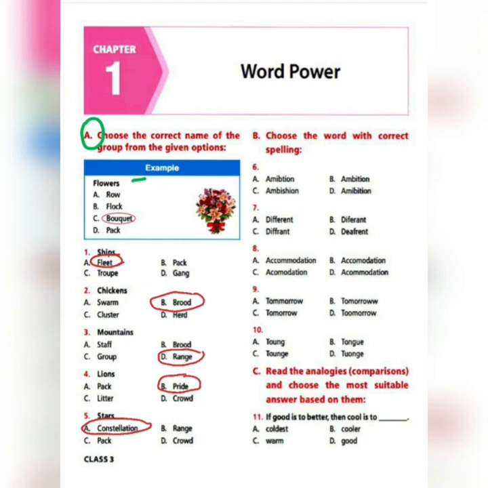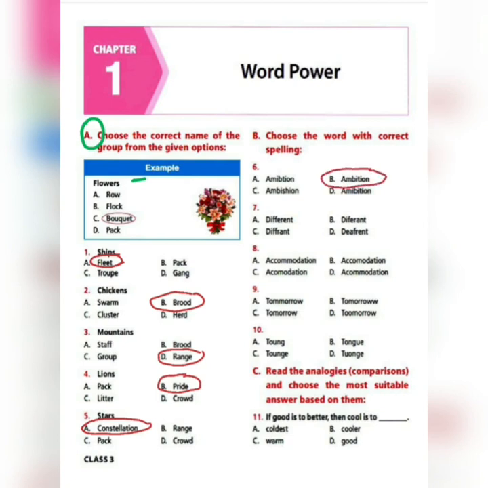So the first word is ambition. Now option A, B, C and D, I will not read out separately because all the words when pronounced have the same pronunciation, that is ambition. What we have to check is just the spelling. So what is the correct spelling of ambition? The correct spelling of ambition is your number B, this one.